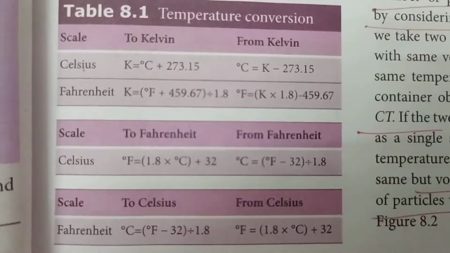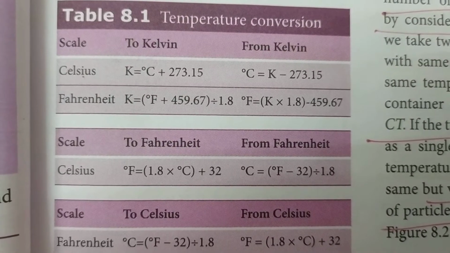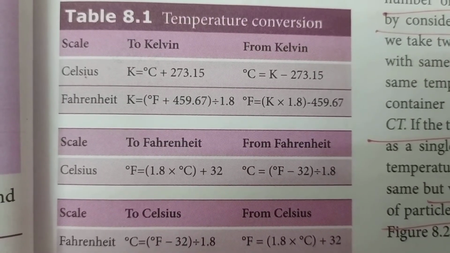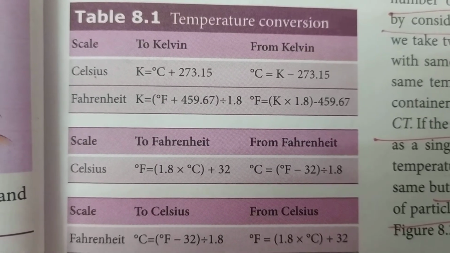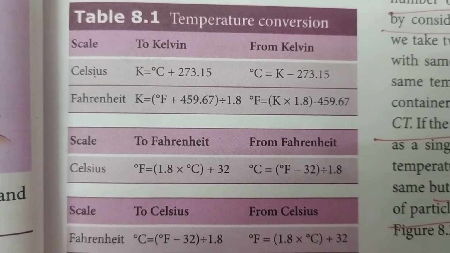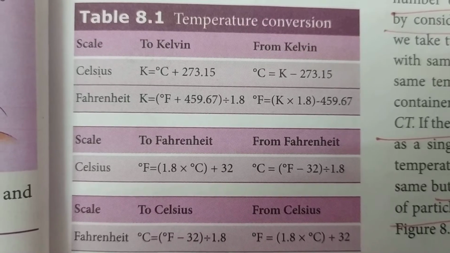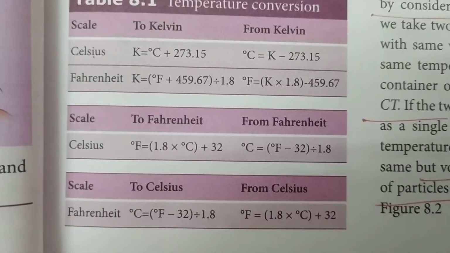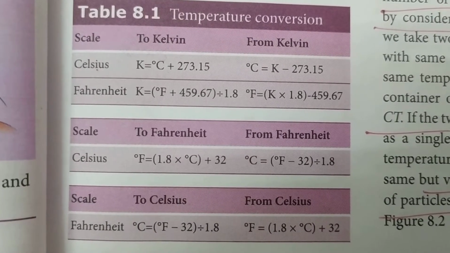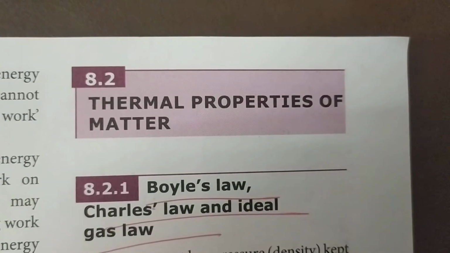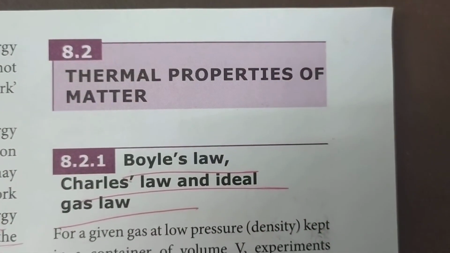There is a tabular column to convert Celsius to Kelvin. We just add 273.15 to the Celsius value to get Kelvin. Similarly, we can convert from Kelvin to Celsius. There are different equations given for converting temperatures from one form to another. Next we are going to see about the thermal properties of matter.